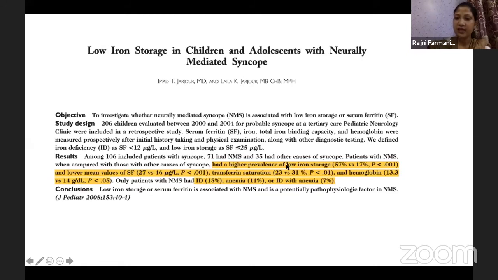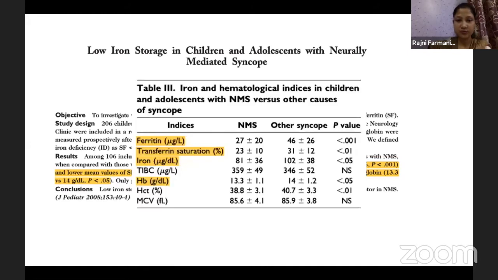They have found that there is a high percentage of low iron storage, low transferrin saturation and low hemoglobin. Though 13.3 is also not low, even that is clinically significant compared to the other group. So they have found that low iron storage and serum ferritin should be tested in those children and should be supplemented to prevent further episodes. This was the table which they presented. Ferritin was significantly low, transferrin saturation was also significantly low, iron was low, and hemoglobin was low. MCV and transferrin binding protein were not significantly related.